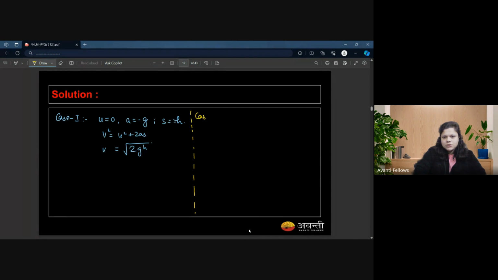Let's do this much calculation for case second also. For case second, u is equal to 0, acceleration is equal to negative of g.